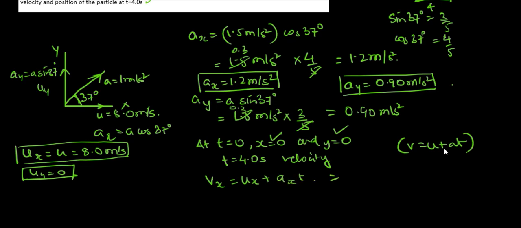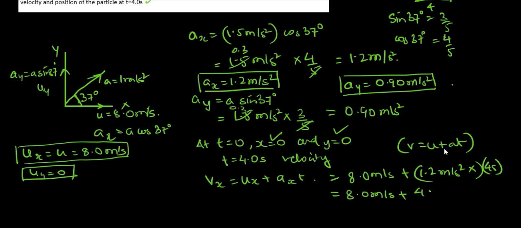That will be ux, that is 8 meter per second, plus ax, that is 1.2 meter per second square, into t, that is 4 seconds. 8 meter per second plus 1.2 times 4, that is 4.8 meter per second. So that's going to be 12.8 meter per second. So that will be vx, 12.8 meter per second.